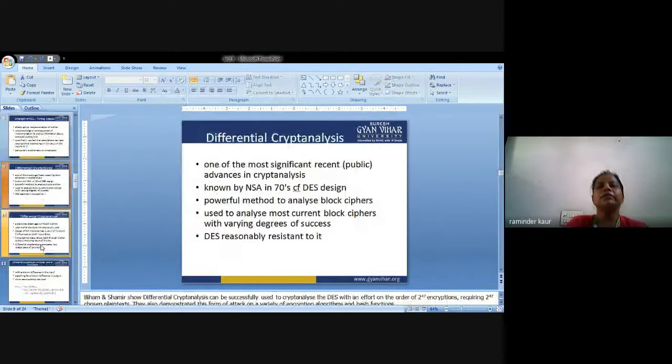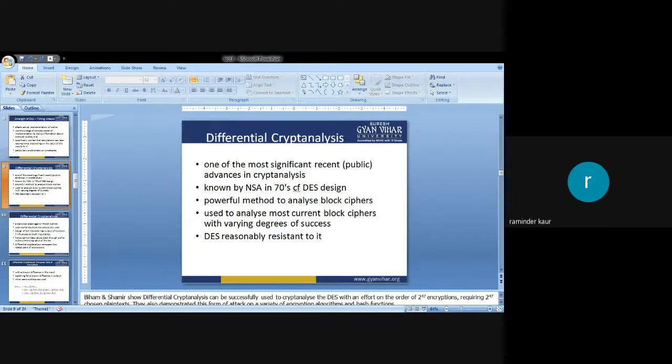So next is differential cryptanalysis. What is differential cryptanalysis?